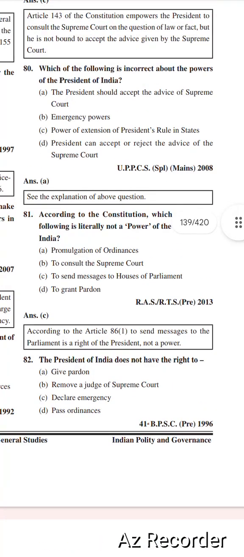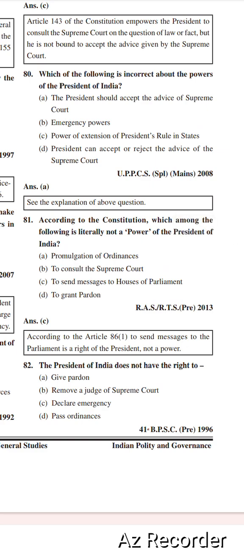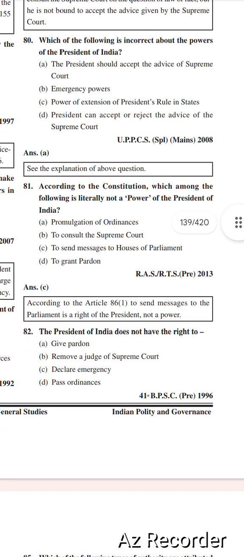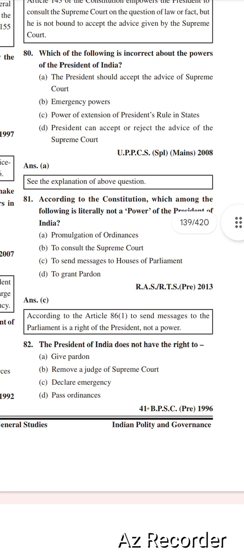Right option is option number C, to send messages to House of the Parliament. According to Article 86, Clause 1, to send messages to the Parliament is a right of the President, not a power.